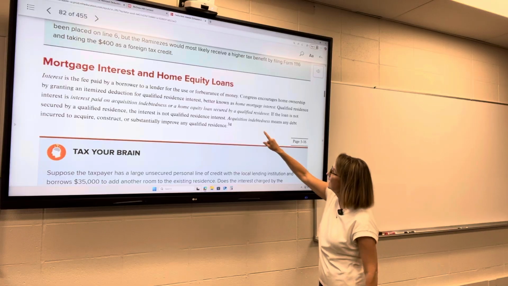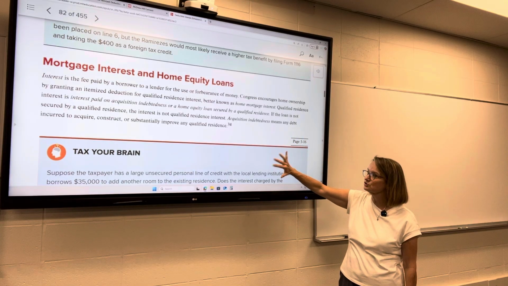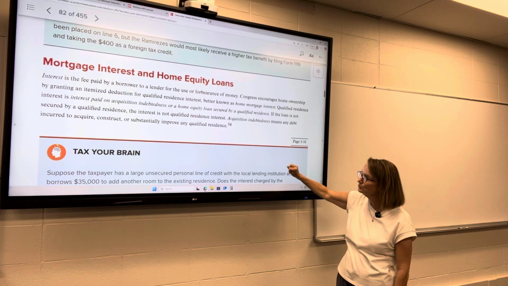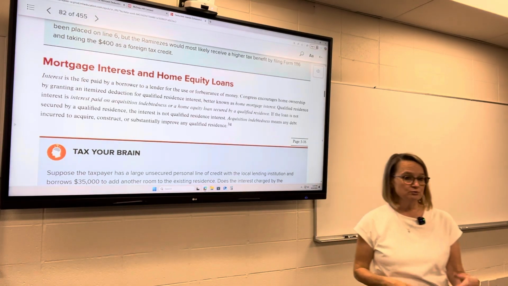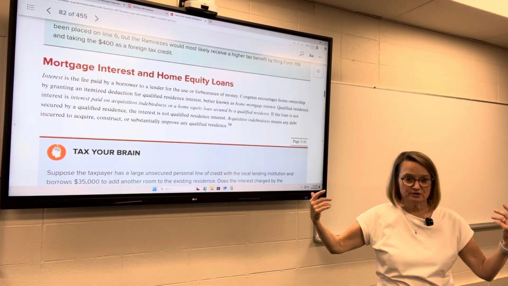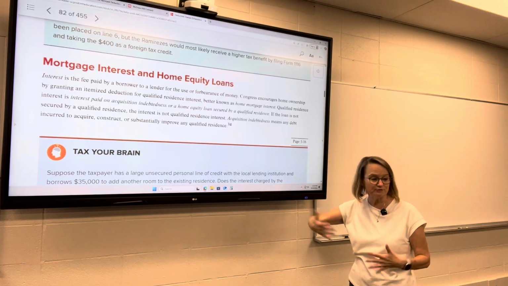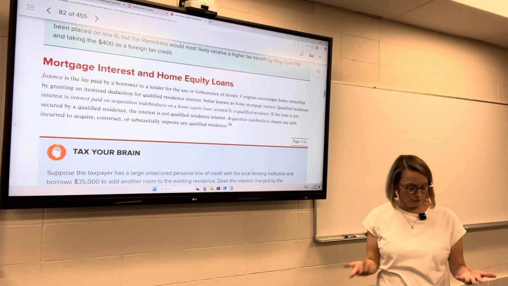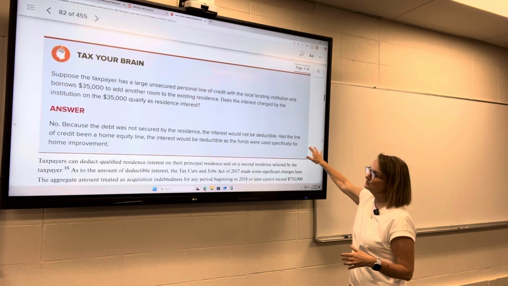Acquisition indebtedness means any debt incurred to acquire, construct, or substantially improve any qualified residence. So if you borrow money to get yourself a new kitchen in your house, that would be to substantially improve the qualified residence. That under certain limitations would be deductible.